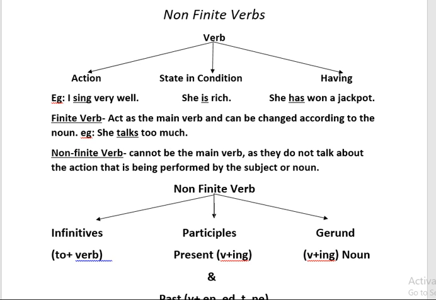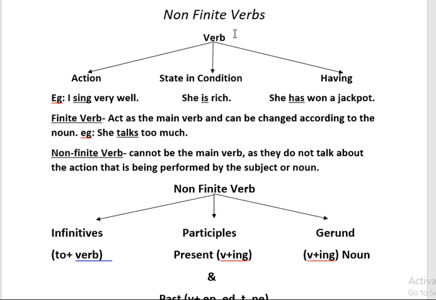Hello students, today we are going to discuss an interesting grammar topic, that is non-finite verb. Many students have a problem with this topic. They are not able to identify the non-finite verb, or they find this topic very complicated or difficult. But students, it is very easy. Today I'll explain to you how.